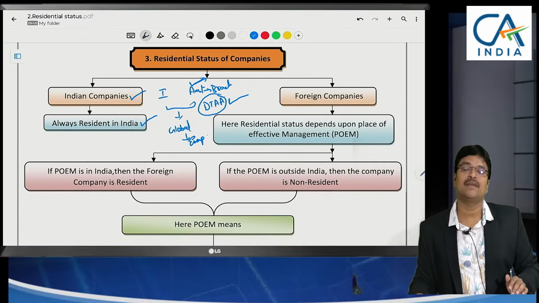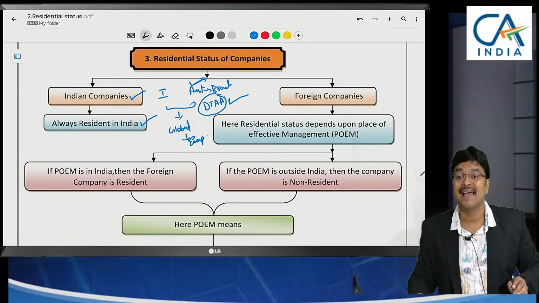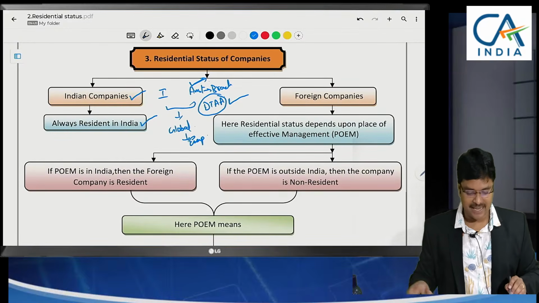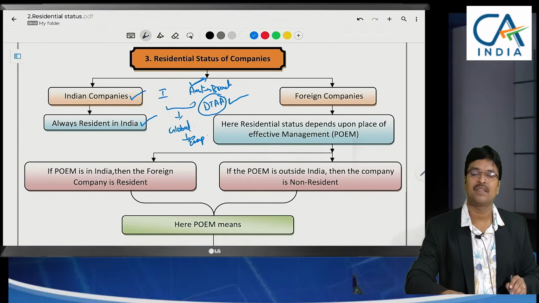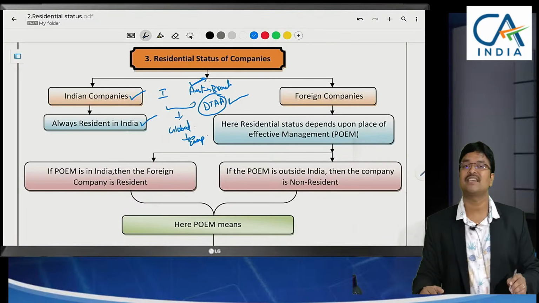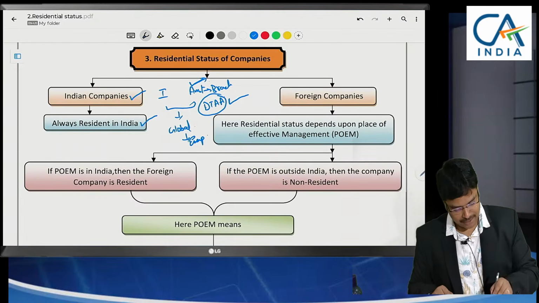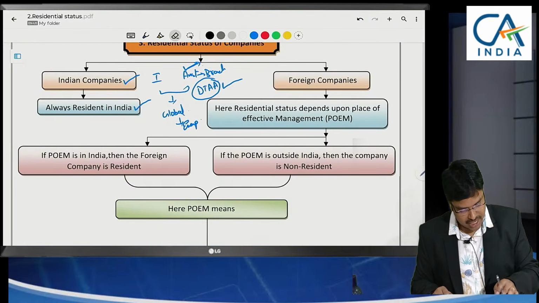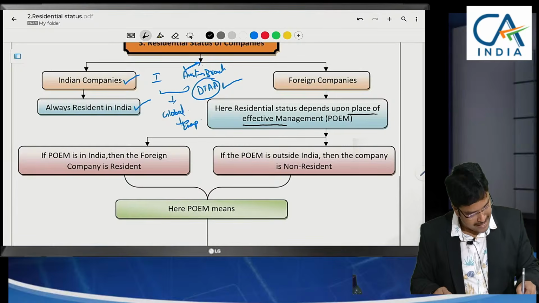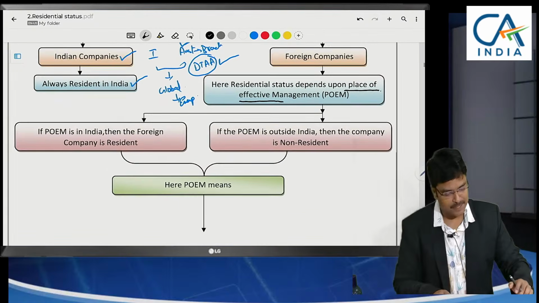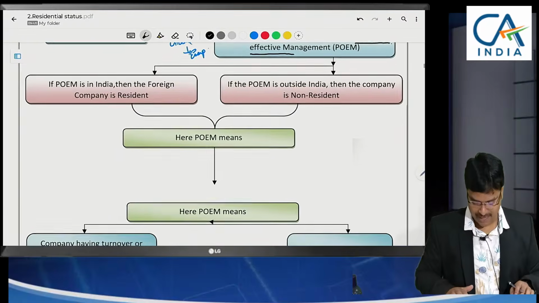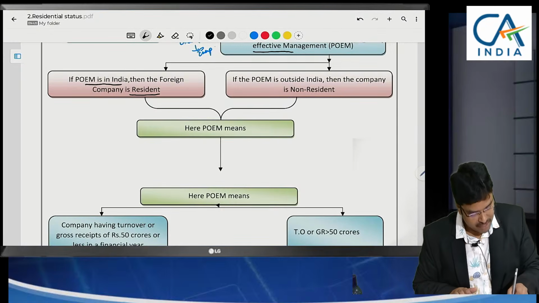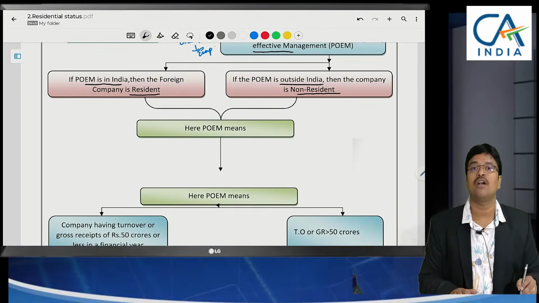So finally, Indian companies are always resident in India. Their global incomes will be taxable in India. If there is any foreign branch where taxes are again levied in the foreign location, then double taxation treaty benefits can be availed. Now coming to the next one, foreign companies. The residential status of foreign companies will be determined based on place of effective management. If the place of effective management is in India, it will be resident. If the place of effective management is outside India, it will be called non-resident.